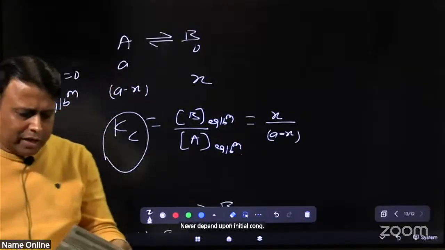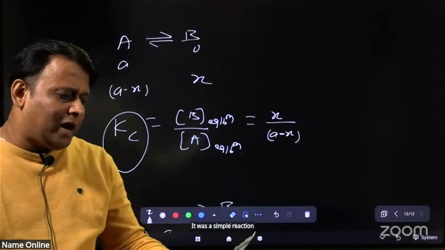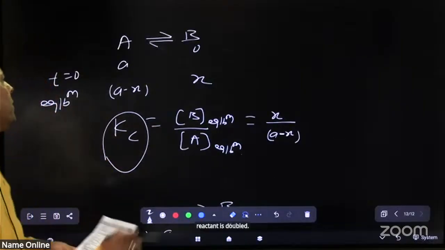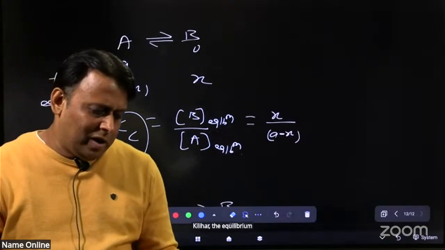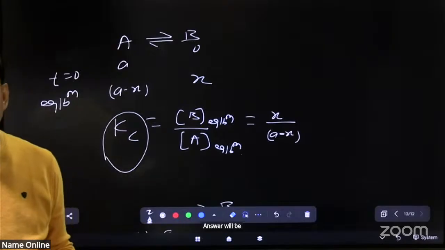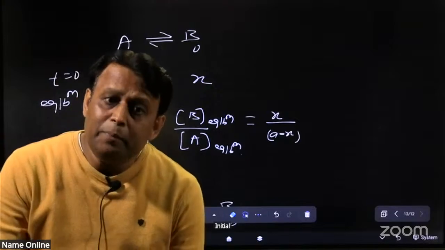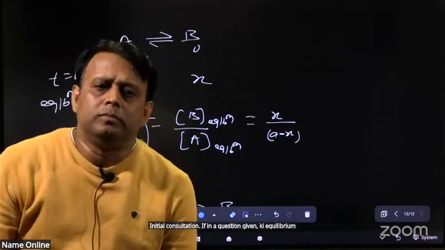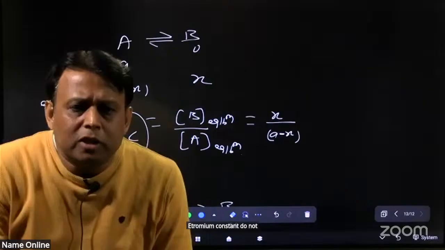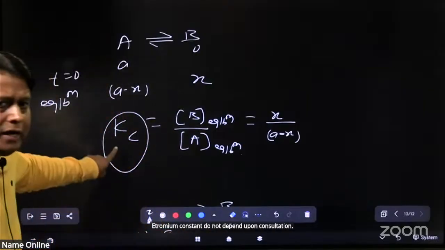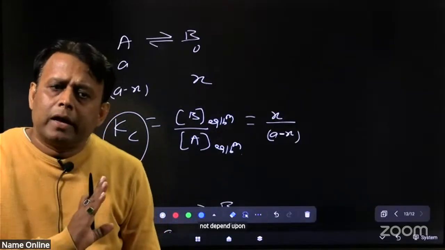In your question given, for a reversible reaction, if the concentration of the reactant is doubled, that means this A is doubled. Clear? The equilibrium constant will be the same, because the equilibrium constant does not depend upon initial concentration. Always keep in mind only one thing: the equilibrium constant only depends upon temperature, not upon concentration.